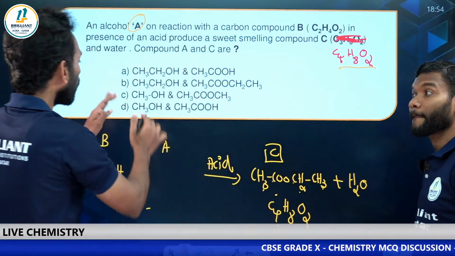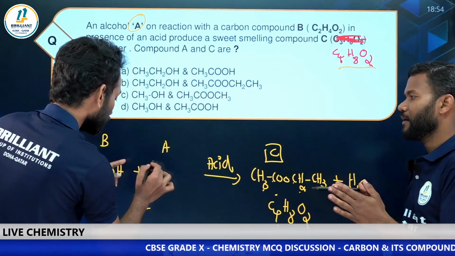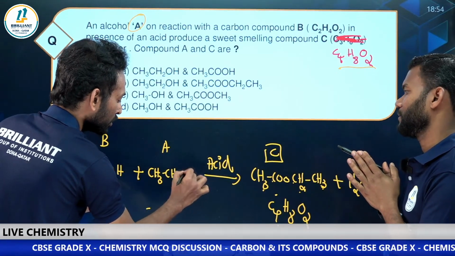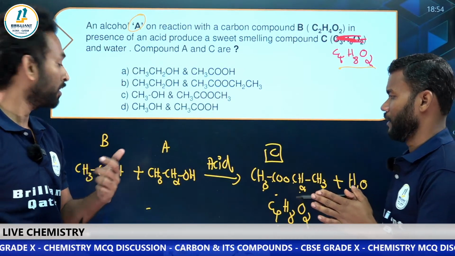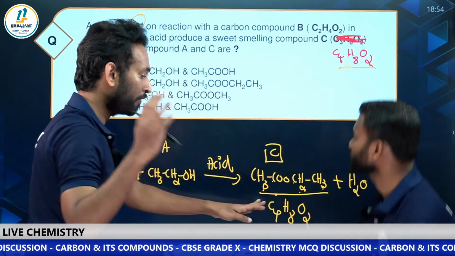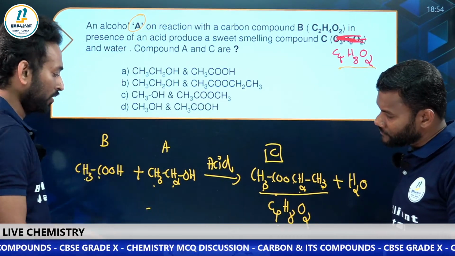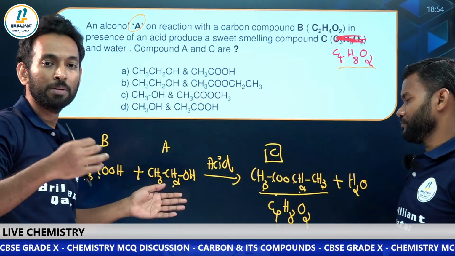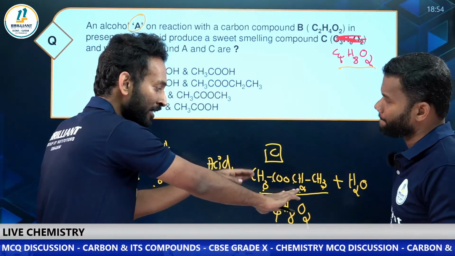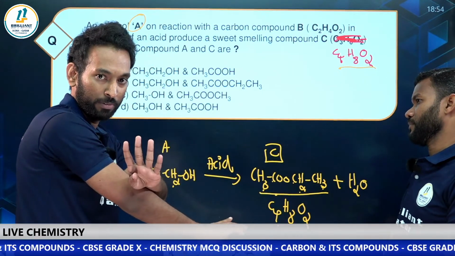So among the options for this data, which alcohol do you have to take? Ethanol you have to take. Because in your ester, how many carbon atoms do you have? 4 carbon atoms you have. So 1, 2, 3, 4. Totally you have 4 carbon atoms on the left hand side, and you have the carbon compound on the right hand side, that is the ester, and its number of carbon atoms is 4.